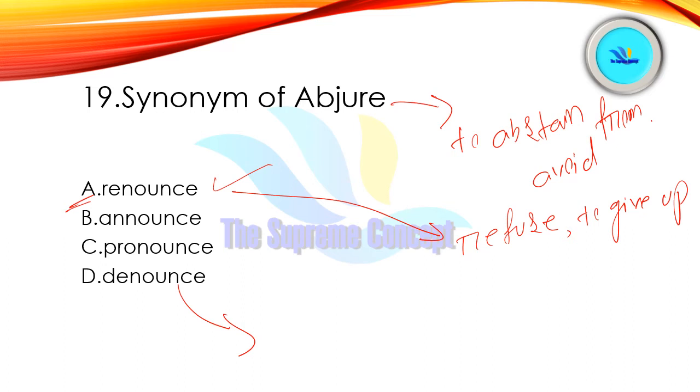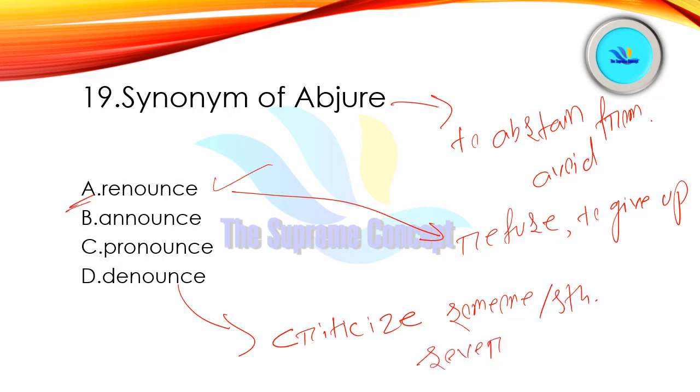So let me write it for you. Criticize someone or something severely in public.